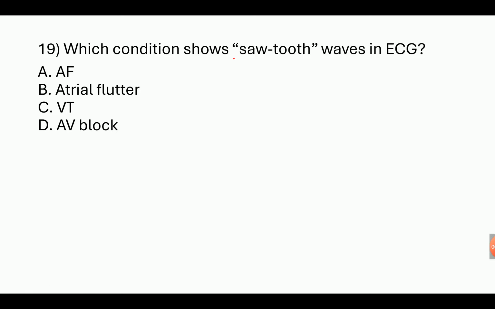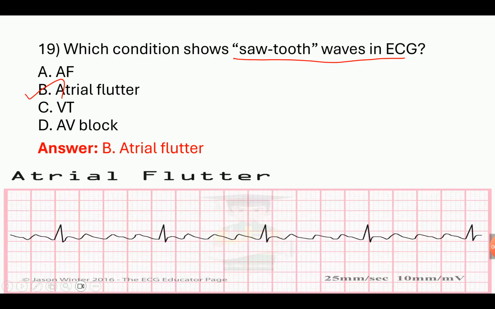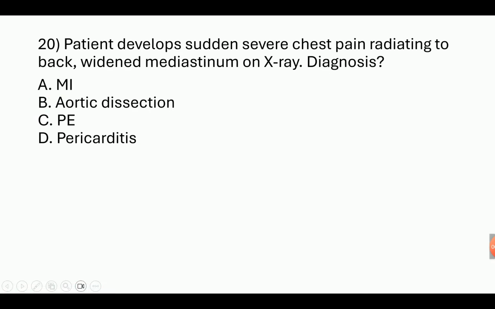Which condition shows sawtooth waves in ECG? We know very well, because we saw that chapter in ECG clearly. So the answer is atrial flutter. See, the ECG has a sawtooth appearance. Okay, atrial flutter.